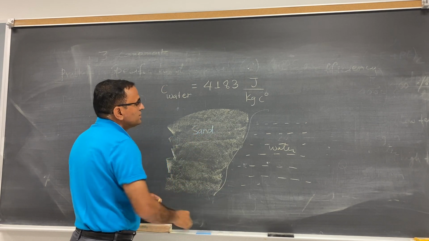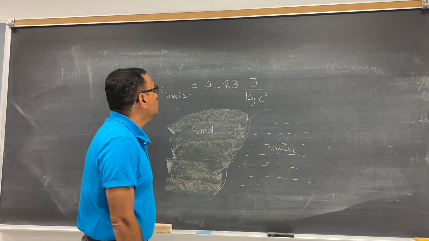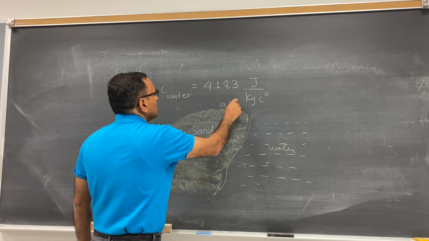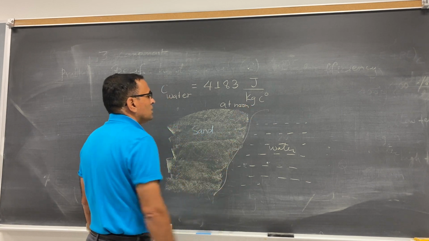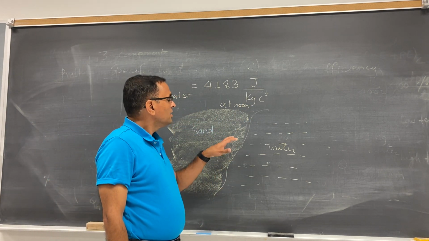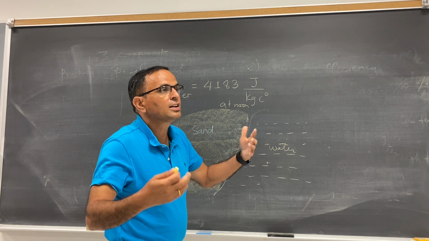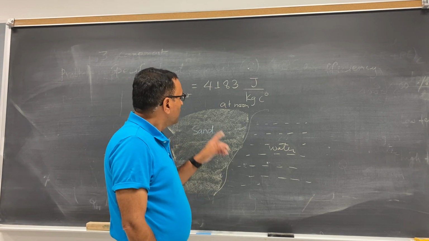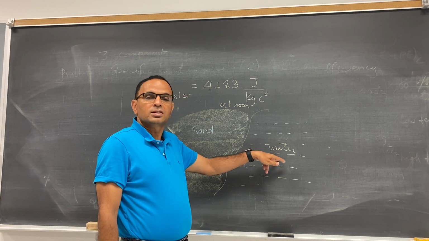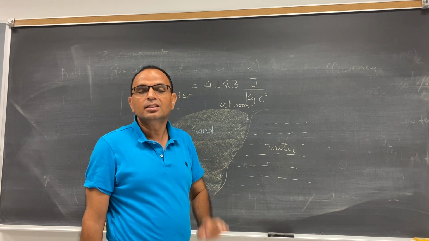So if you go to the beach, sand here, water there. Let's say you go to the beach in summer at noon, at 1 p.m. If you touch the water, it is cold. Now if you touch the sand, sand is really hot.